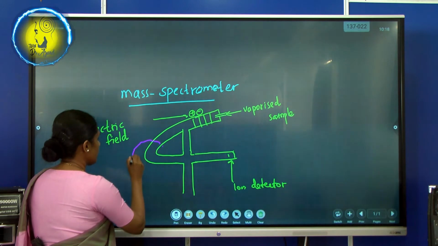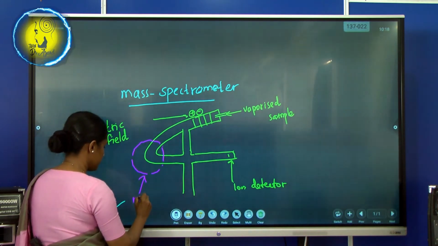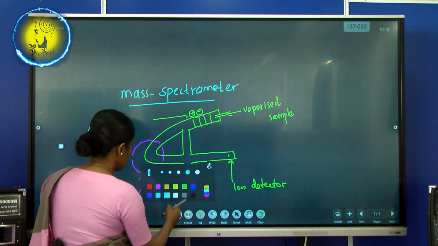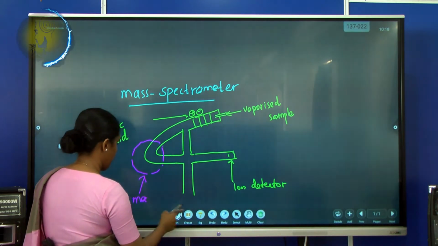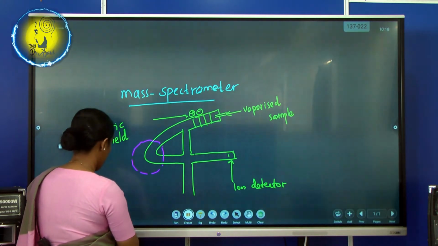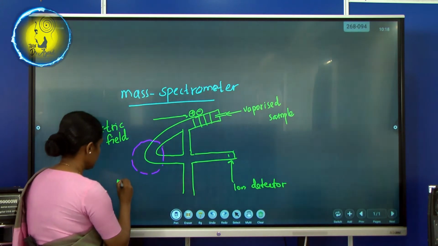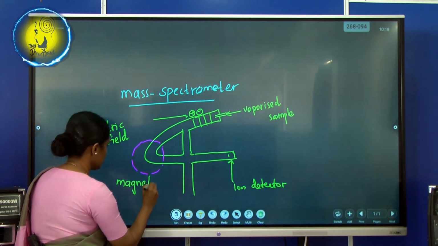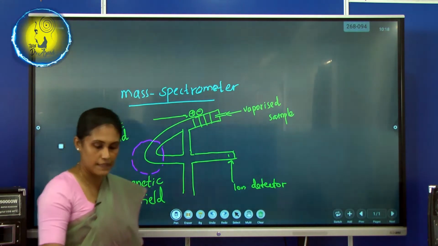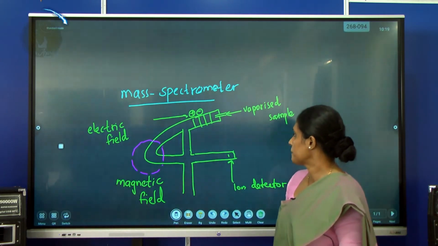There's another special area, that is the magnetic field. Oh, it's ugly. Let me change. Right. Okay, this is a rough sketch of the mass spectrometer.